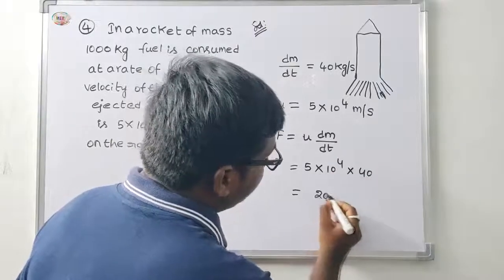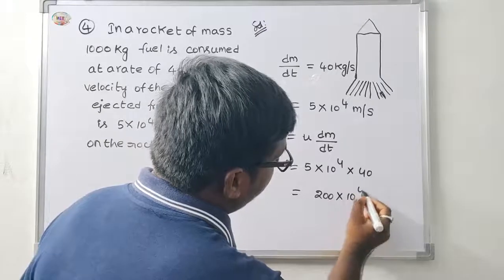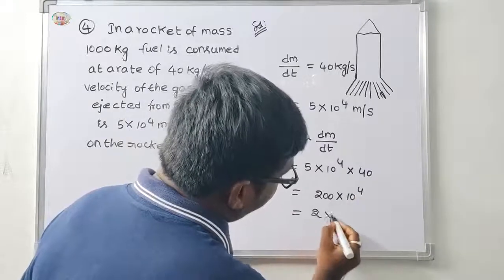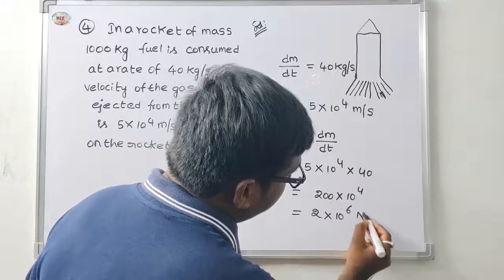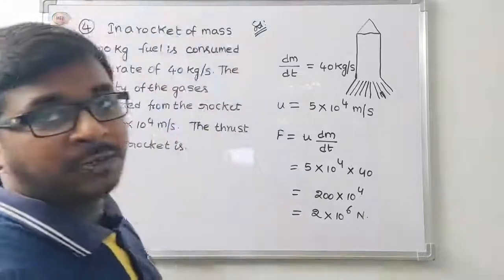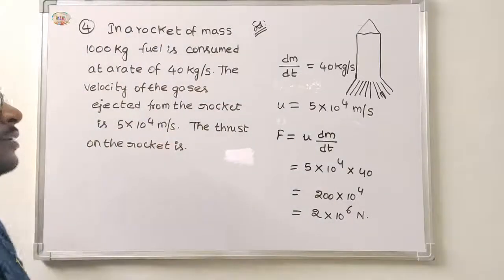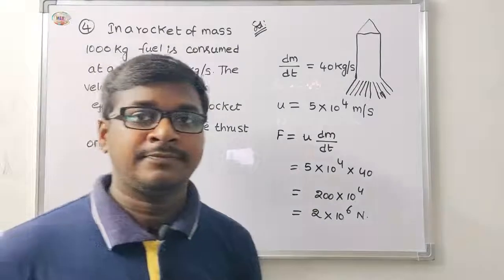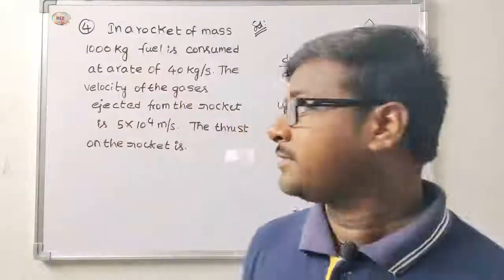It's 200 into 10 power 4, that is 2 into 10 power 6 Newton. Okay, this is the fourth problem. It's a very important problem for CBSE and NEET level.